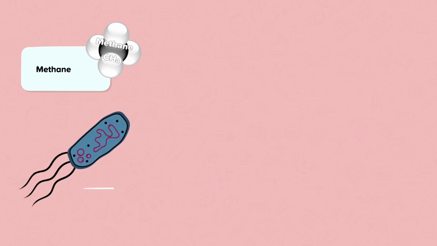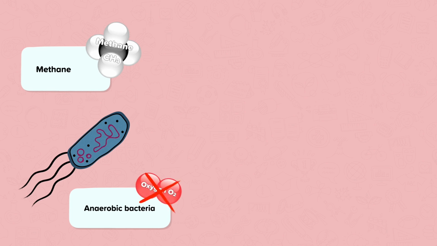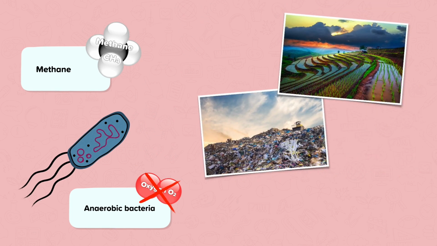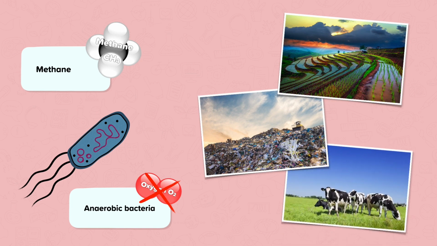Anaerobic bacteria, anaerobic means without oxygen, produce methane as a waste product and are responsible for most of the methane released into the atmosphere. Swamp-filled rice fields and landfill sites are the perfect breeding grounds for this type of bacteria. They also produce methane in the digestive tract of cattle, which they continuously release, and due to increased breeding, cattle are responsible now for a large percentage of the methane released into the atmosphere.